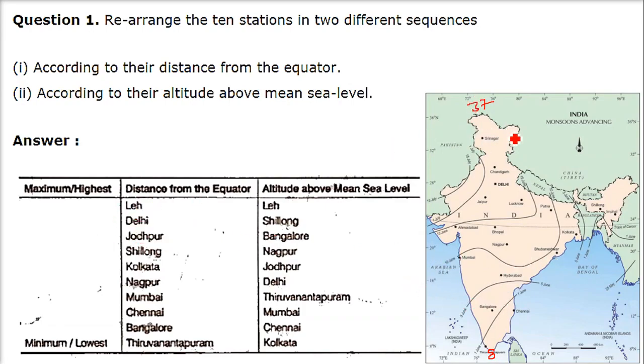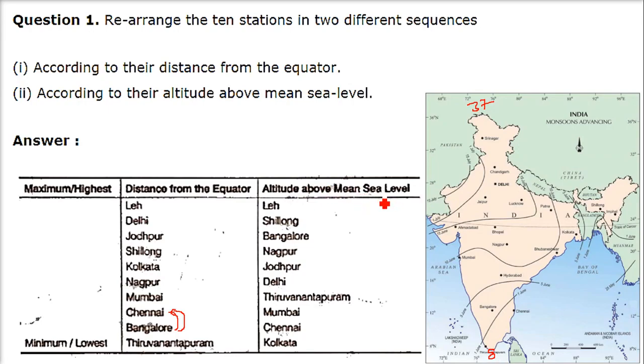So let us go by the highest one first. So we have Leh here. Then we come to Delhi, then Jodhpur, then we have Shillong here, then we have Kolkata, Nagpur, then Mumbai, then Chennai, and I suppose it should be Bangalore first and then Chennai after. So we just switch these 2 places. Then Thiruvananthapuram, that is Trivandrum of Kerala.